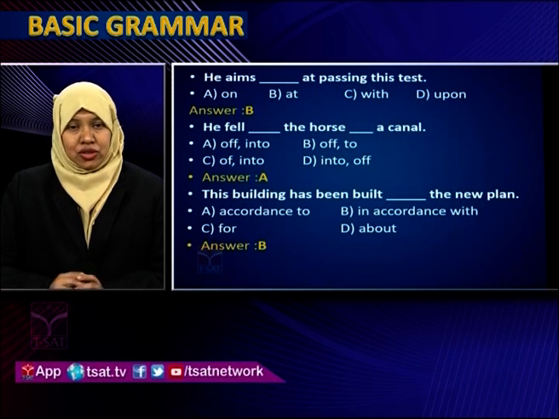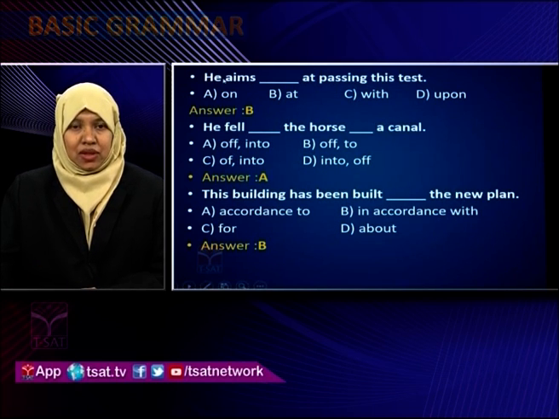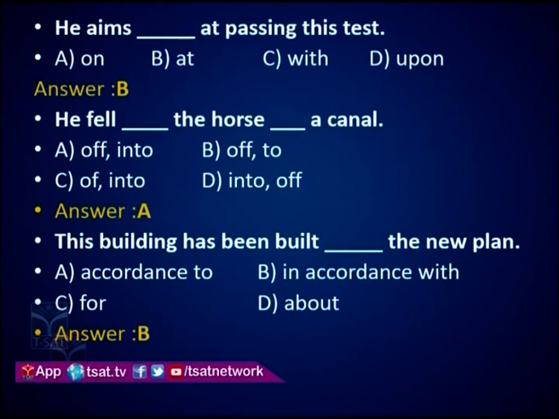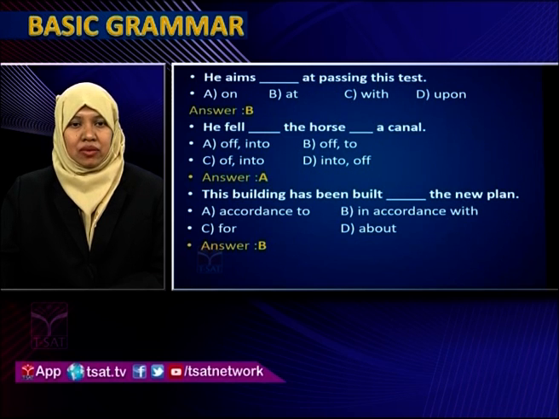Next kind of questions. He aims dash at passing this test. Options: on, at, with, upon. He aims. He is aiming to do something. He aims at passing this test. Not on, with, upon. All these three options are wrong. The correct option is at. He aims at doing this thing.